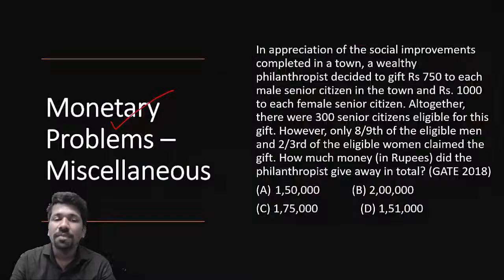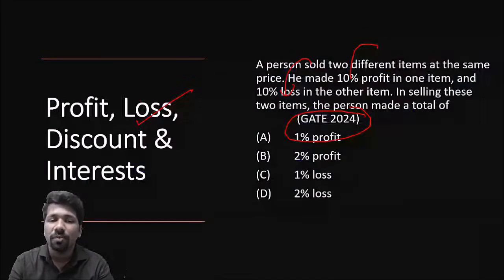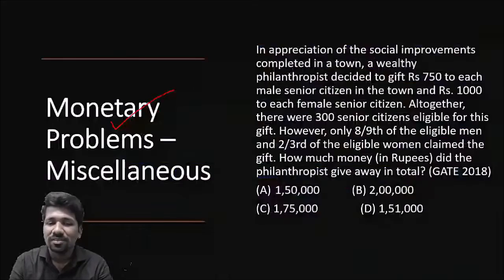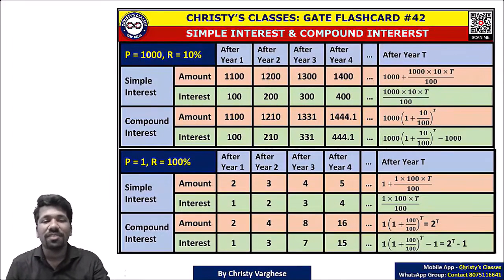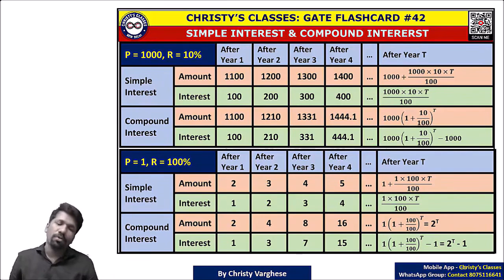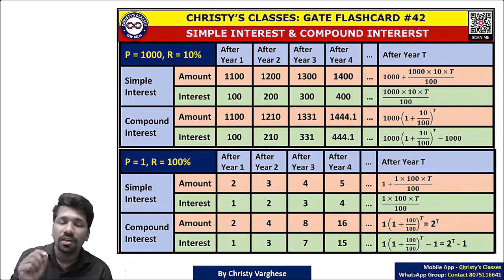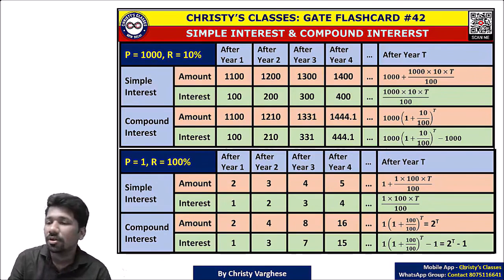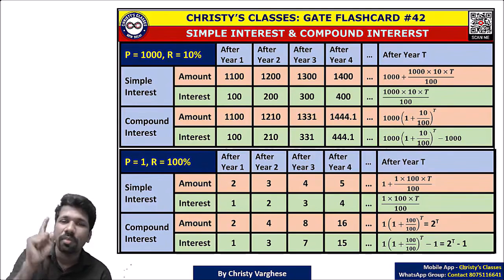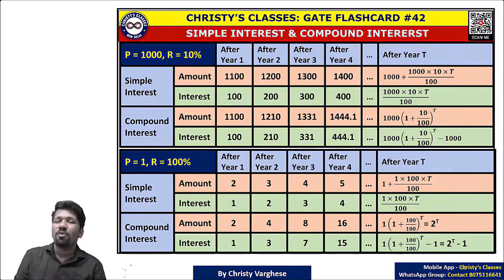And simple interest, compound interest, that is also part of this interest chapter. So there, normally I start that with the story of a king who caught a criminal and he is sentenced to death. And the last wish of the criminal was, in a very large chessboard, put one rice grain in the first cell, double of that in the second, double of that in the third, double of that in the fourth. Likewise, fill all 64 cells. When the king tried to do that, he understood that it is impossible. And why is it impossible? The power of compounding. That is the basis of compound interest.